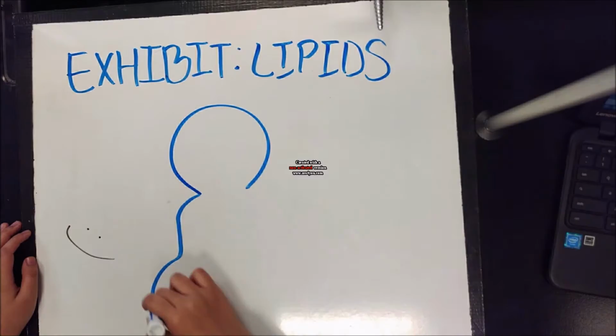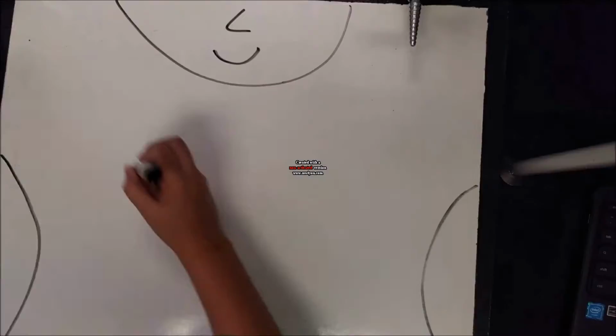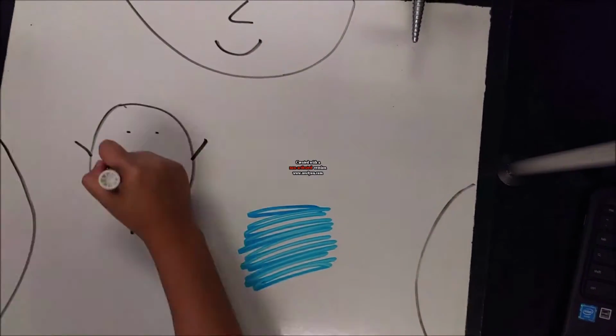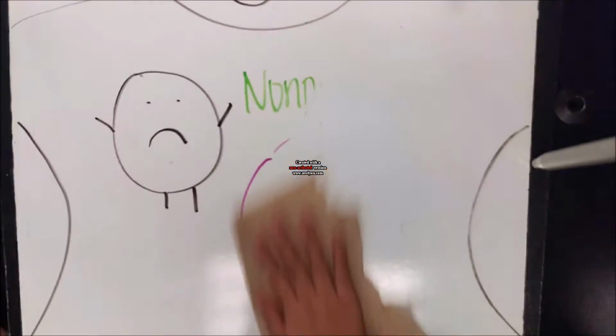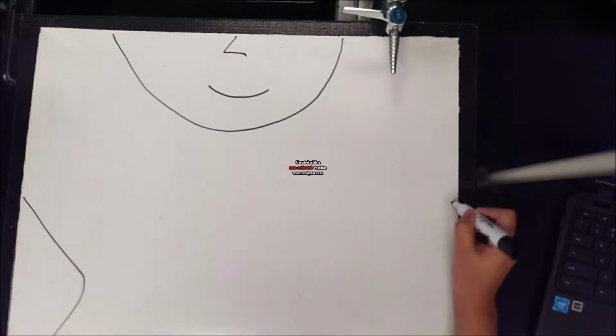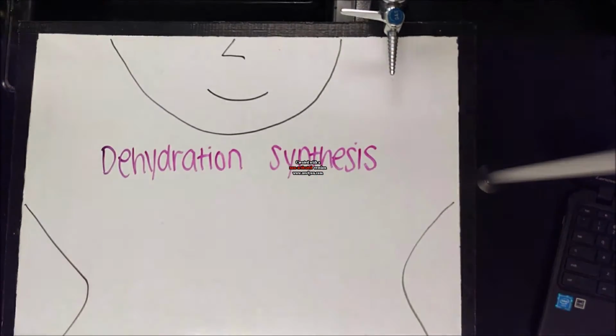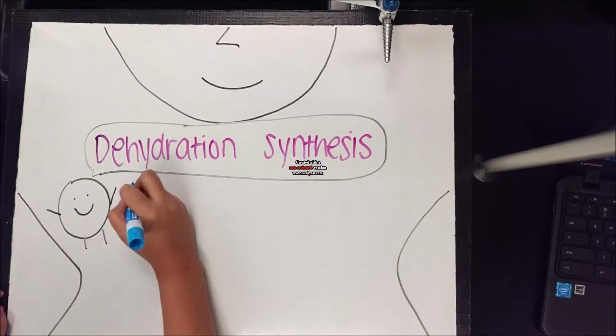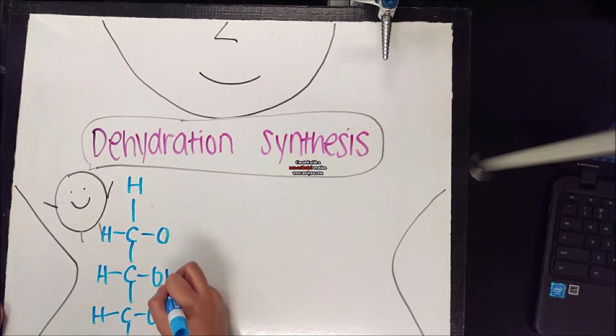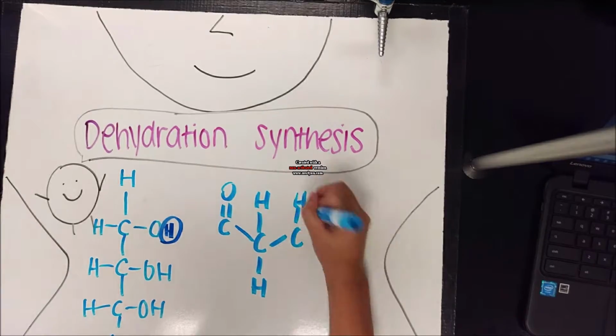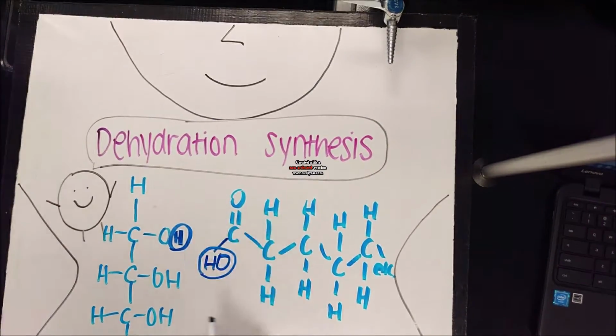This is Louis the lipid. Louis says, lipids are nonpolar hydrophobic compounds which are soluble in organic solvents. Dehydration synthesis is forming an ester linkage between the carboxyl group of a fatty acid and the hydroxyl group of an alcohol monomer, such as glycerol.